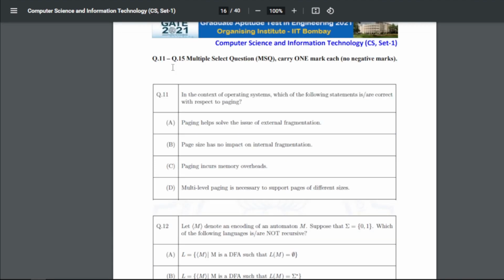Now for question 11, in the context of operating systems, which of the following statements is correct with respect to paging? Right, now for paging, our answer is: paging helps solve the issue of external fragmentation. This is true. And another true statement is: multi-level paging is necessary to support pages of different sizes. So both A and D are true.